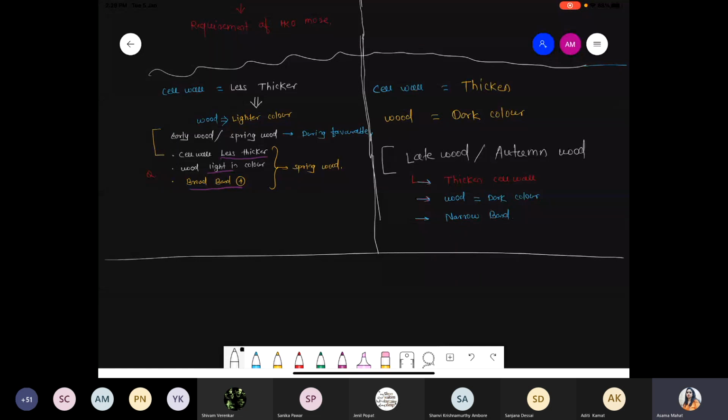In your school exam also a question will come: early wood, spring wood, what is the difference? So you have to compare between them. Favorable condition, unfavorable condition. Okay, clear? Any doubt about the spring wood and the autumn wood? Yes or no?